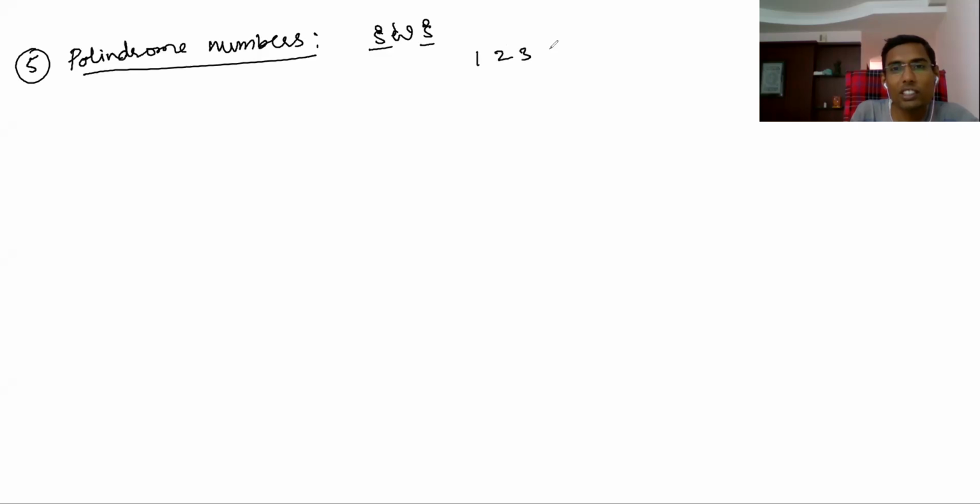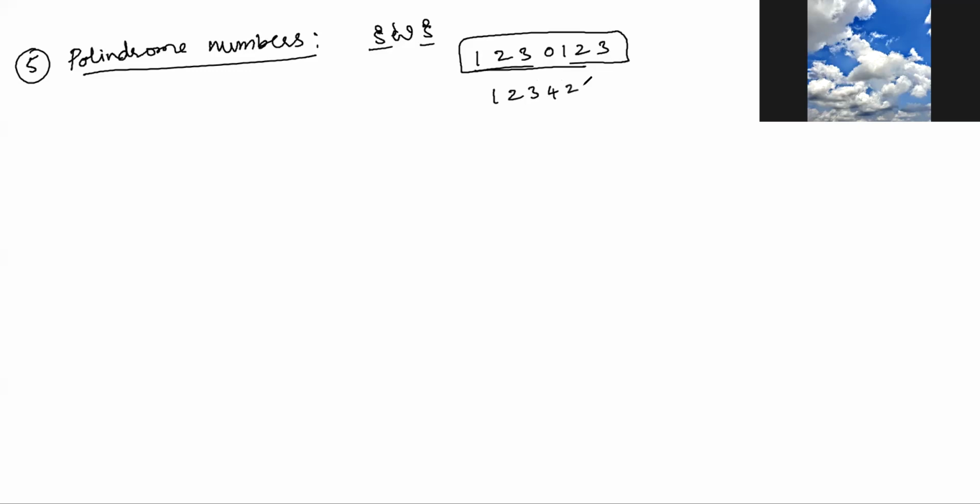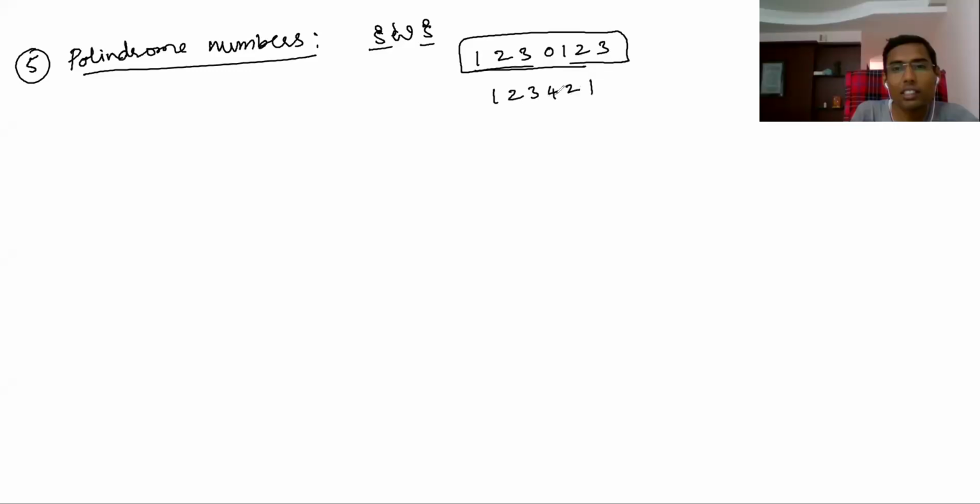1, 2, 3, 0, 1, 2, 3. This is called a 7-digit palindrome number. Next, 1, 2, 3, 4, 2, 1. Here this is not a palindrome number. If I put a 3 here, it becomes a palindrome number: 1, 2, 3 here, and also 1, 2, 3 here.